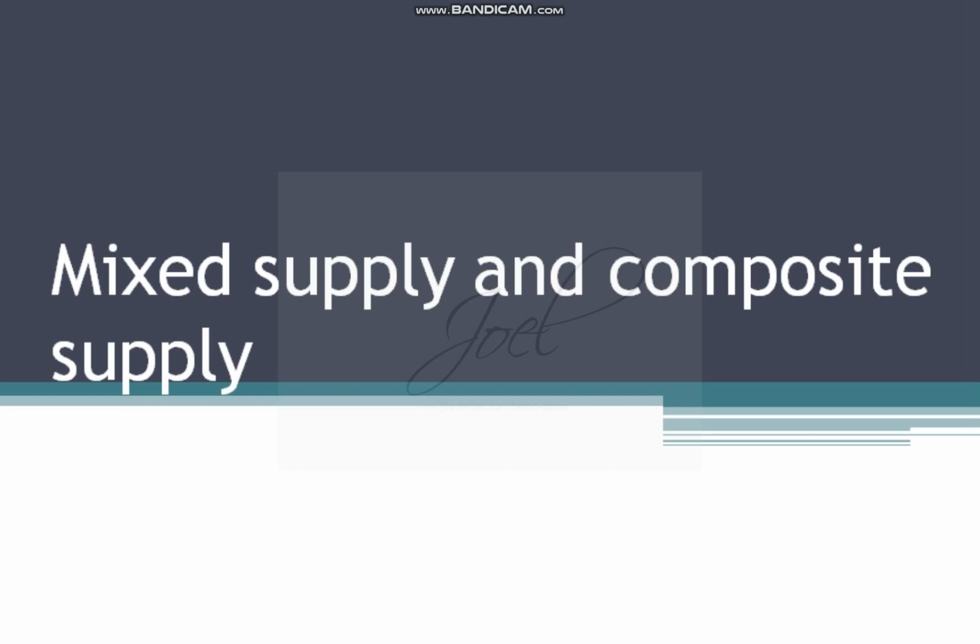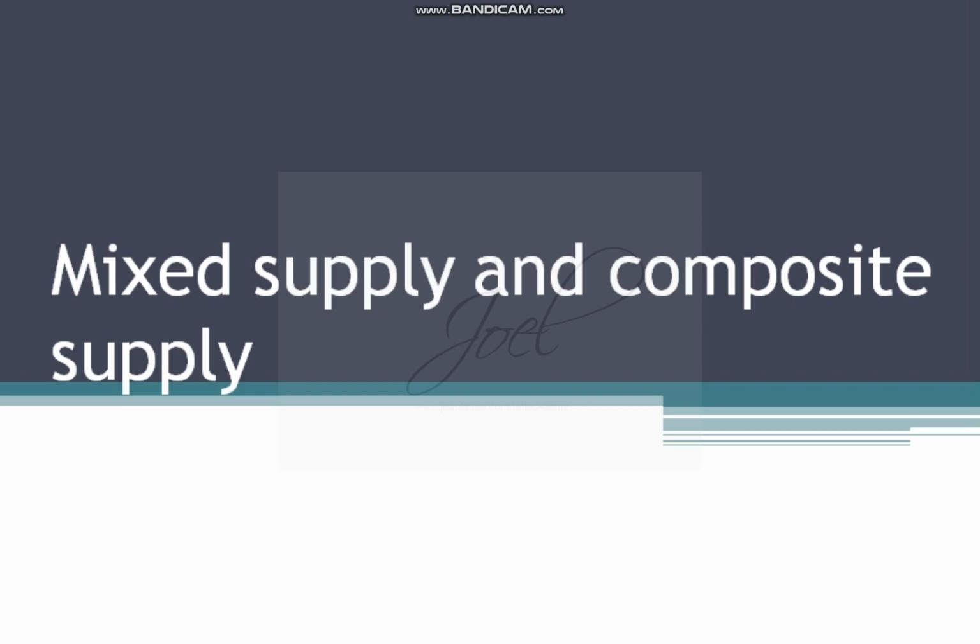Along with the juice drink, the plastic bottle will come. Both are two different items but supplied together. They are charging money for both, but I am not asking for the bottle, I am asking for the juice. Along with the juice, the bottle comes, right? So this is the type of supply which is known as composite supply.